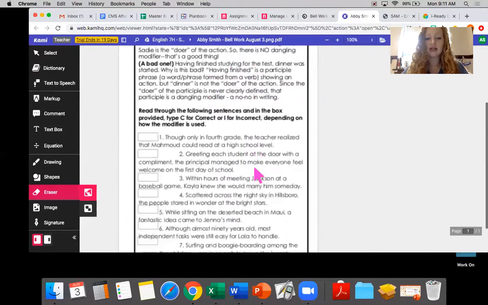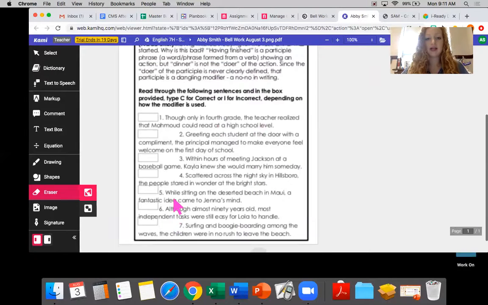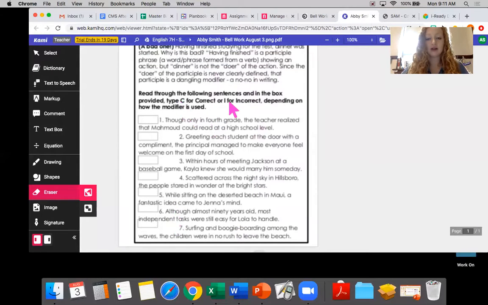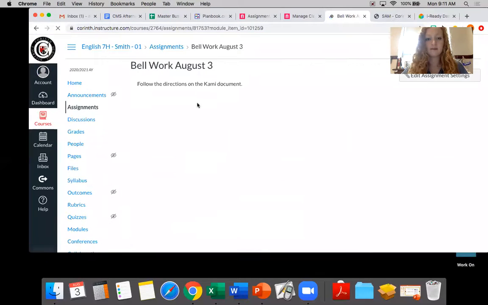All right, so then I need you to read numbers 1 through 7 and try your best on that. You are putting C for correct or I for incorrect in these blanks, and you should be able to edit it. I cannot edit it in my student view right now, so I'm going to get out of student view and then show you how you can edit. Okay, so give me just a second.